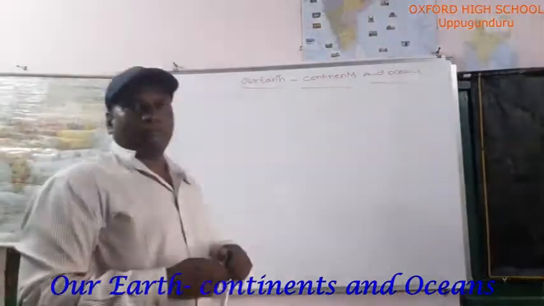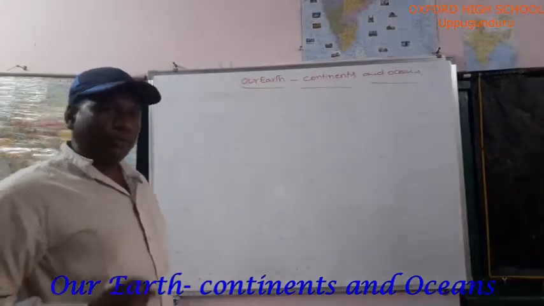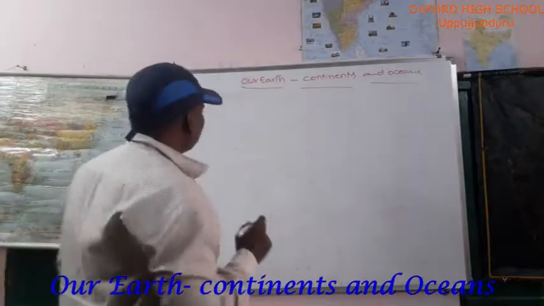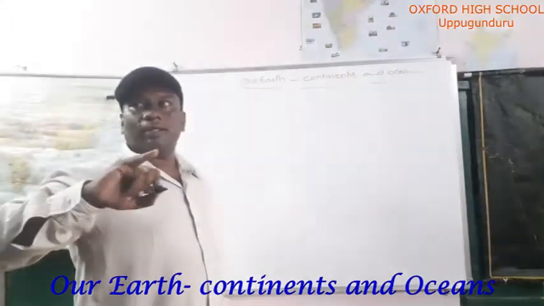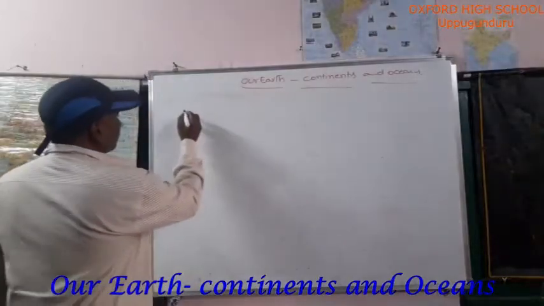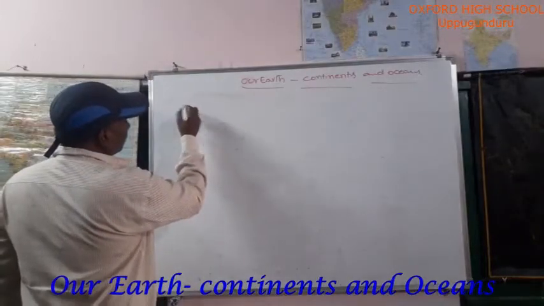Okay. Where are we living? On earth. Earth is one of the planets. Just now I asked you, how many planets are there? 8 planets. What are they? Tell me.